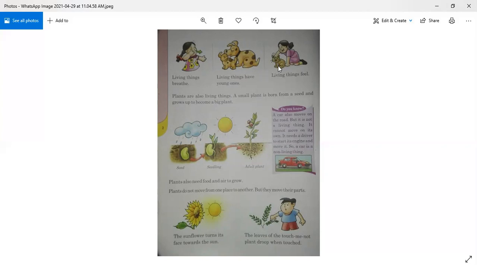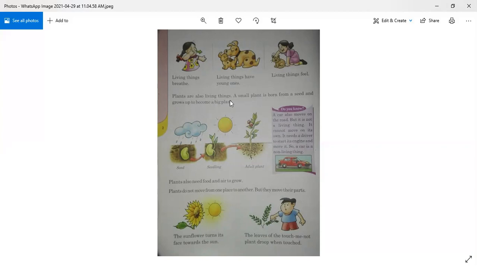The cat has closed its eyes and the cat is feeling happy. It means the cat is feeling comfortable with the girl, and the girl is also feeling happy. So all living things feel by using their sense of feel.